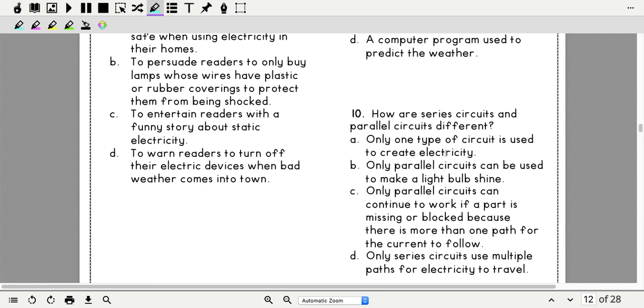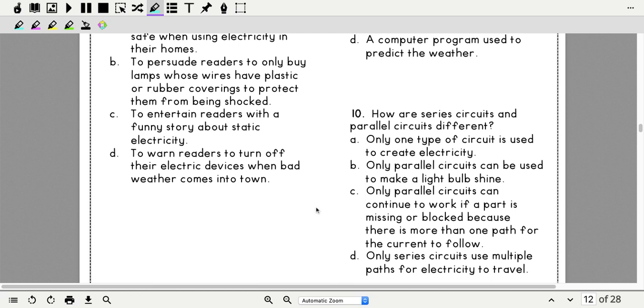A, only one type of circuit is used to create electricity. B, only parallel circuits can be used to make a light bulb shine. C, only parallel circuits can continue to work if a part is missing or blocked because there is more than one path for the current to follow. And D, only series circuits use multiple paths for electricity to travel.